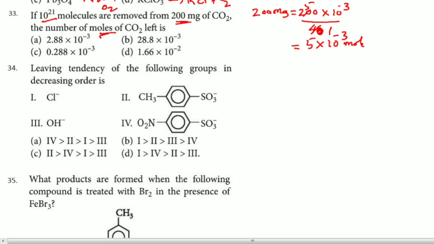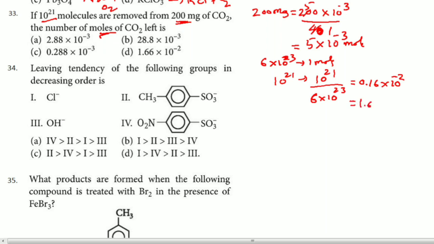Now you have to say how many moles 10 to the power 21 molecules means, correct? We know that Avogadro number, 6 into 10 to the power 23, means 1 mole. So 10 to the power 21 means 10 to the power 21 divided by 6 into 10 to the power 23. So 1 by 6, which is 0.16. Correct? 1 by 6 means 6 ones are 6, so 4 left, and 6 sixes are... So 0.16 into 10 to the power minus 2 you will get.